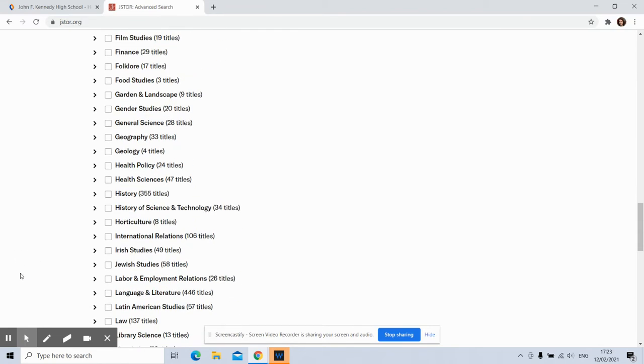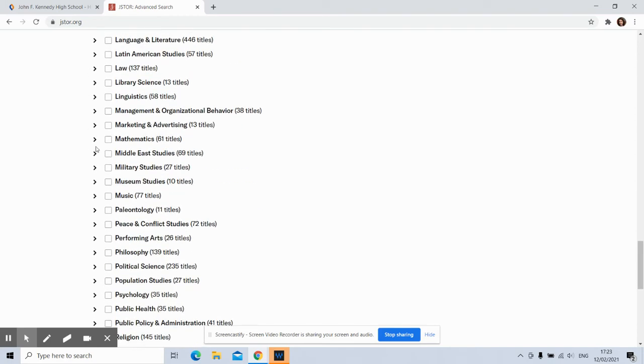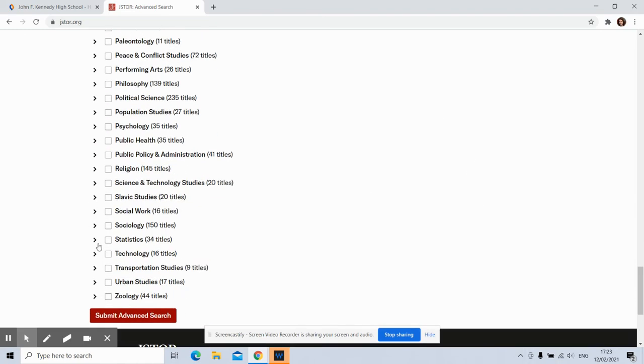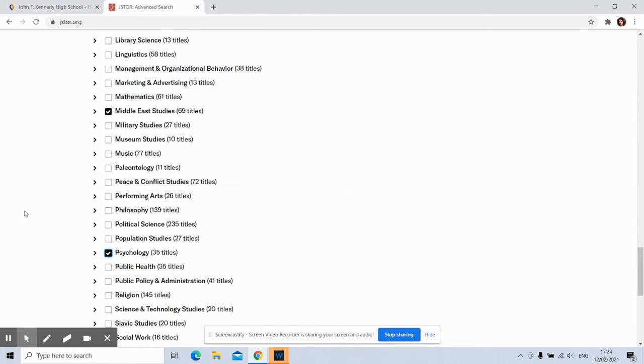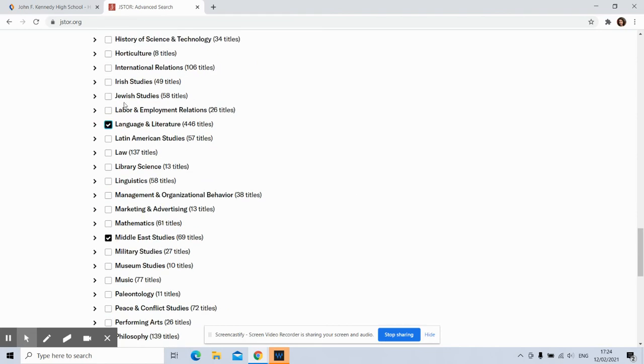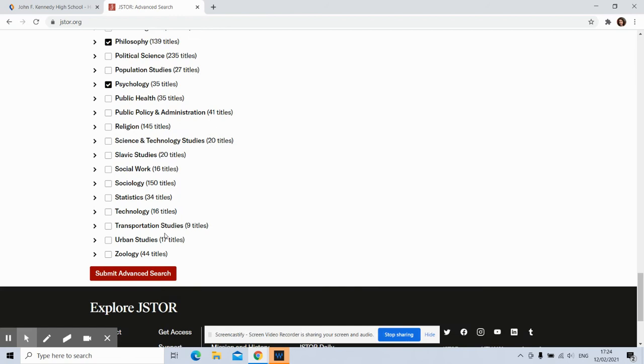subject areas. I'm going to say maybe I want language and literature, or maybe I want Middle East studies. How about that? And so you could pick a few of them, and psychology, for example, and philosophy, and language and literature, and Jewish studies. That would make sense too. And pick out the ones you want. Go to submit your advanced search.